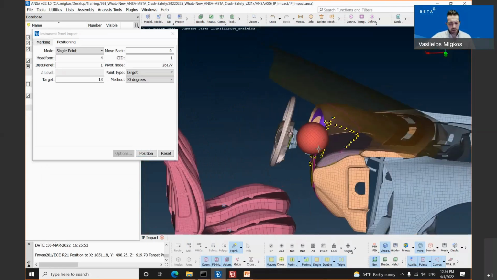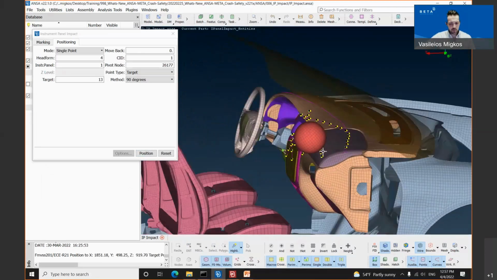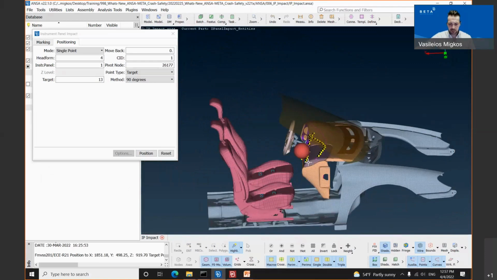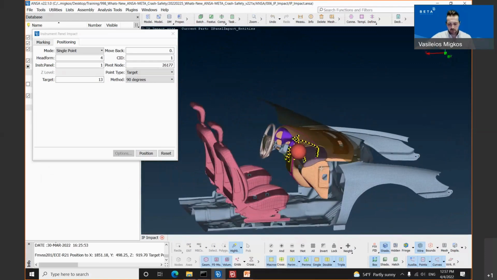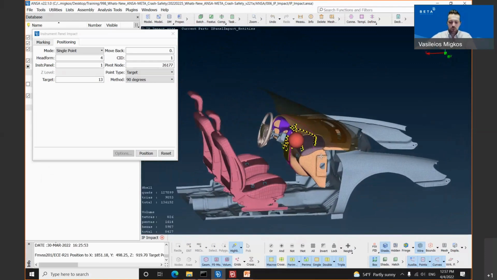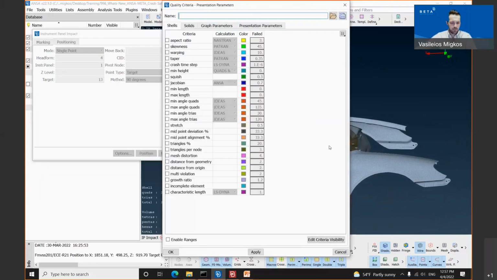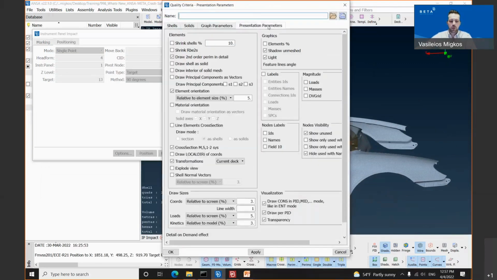Let's inspect if the 90-degree positioning has been done correctly from our tool. In order to do this, I will hit the F11 keyboard button. We will go to the presentation parameter. On the bottom of this window, we have the draw size of the coordinate system. Let's type 100, click the apply and the OK.